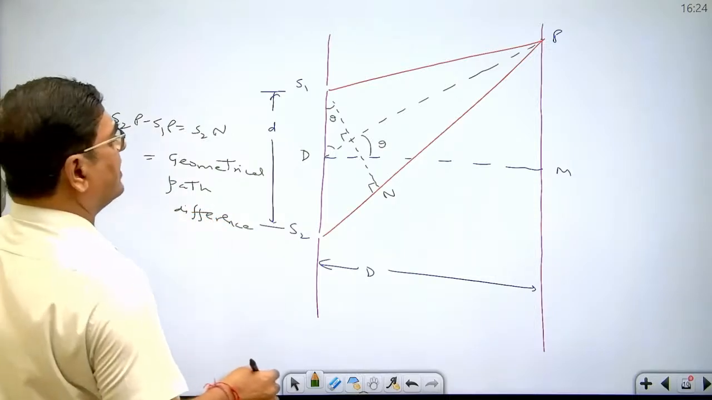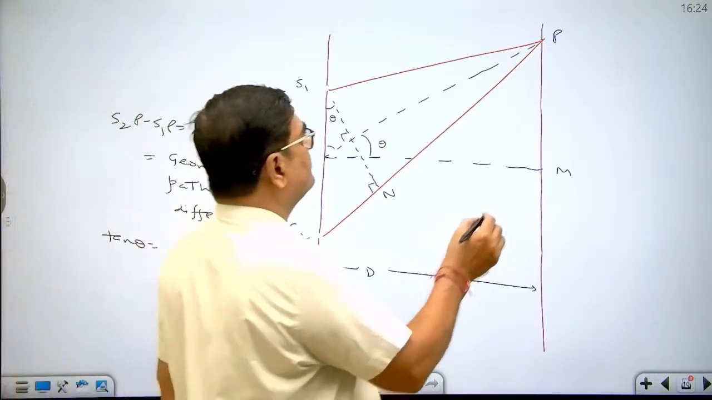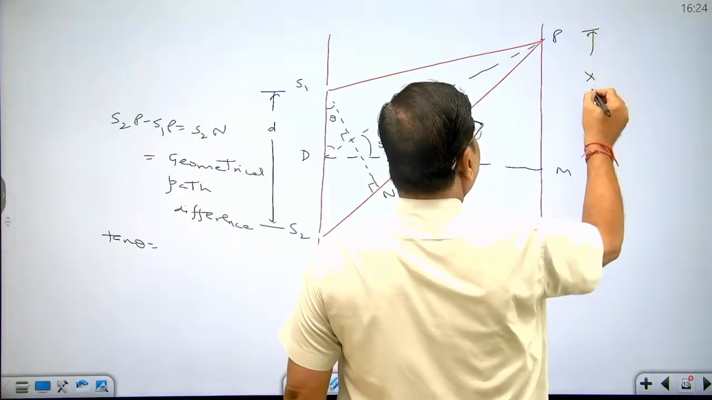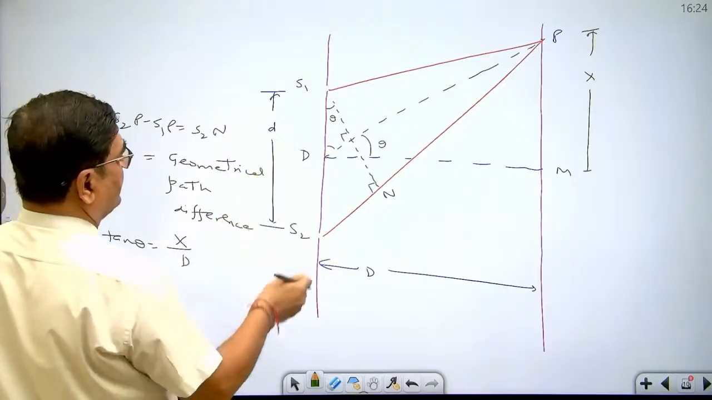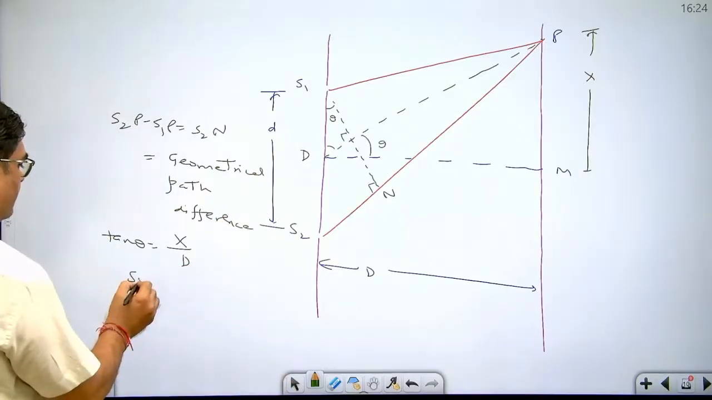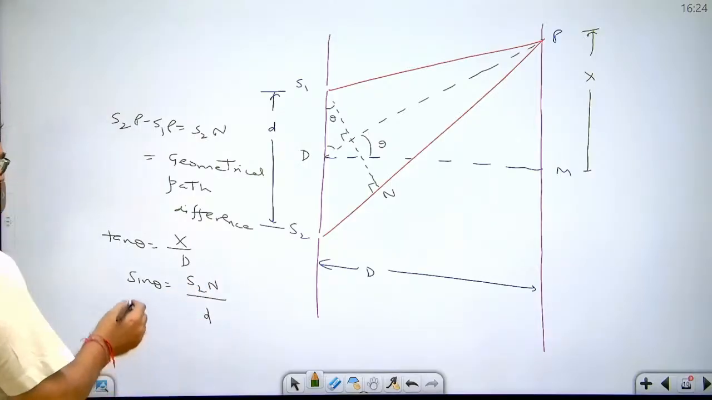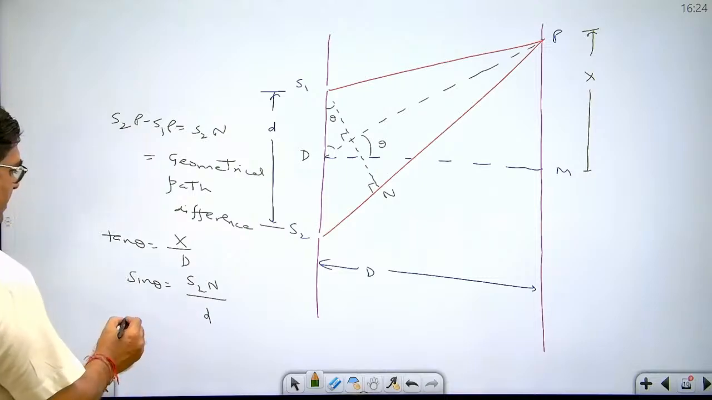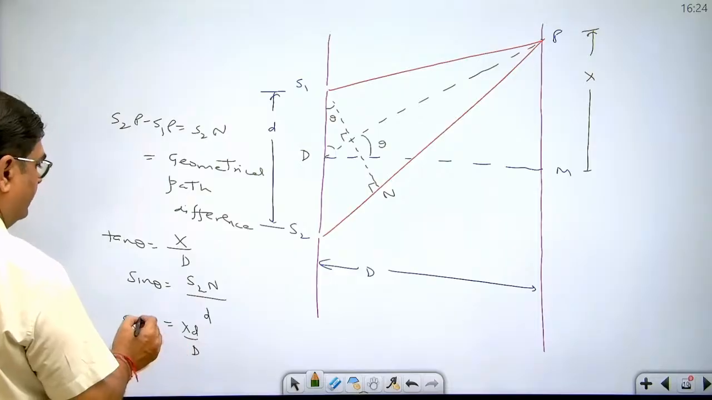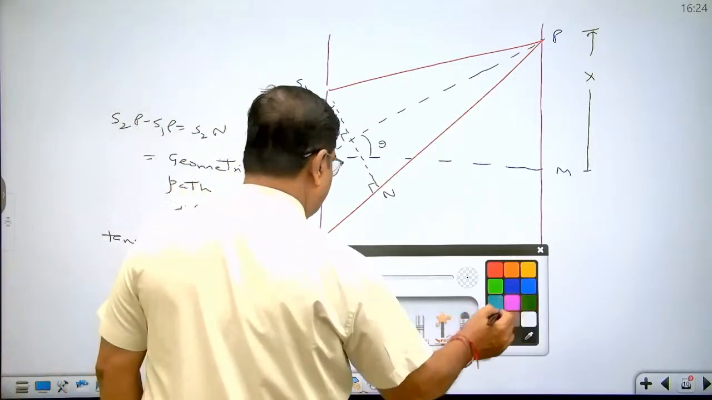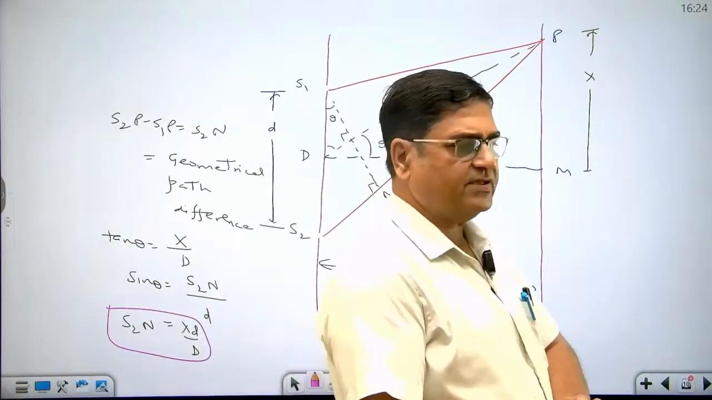In triangle DMP, we can write tan theta equal to x upon capital D. And in triangle S1S2N, we can write sin theta equal to S2N upon S1S2. Since sin theta is approximately equal to tan theta, we can write S2N equal to what? xd upon D. Okay, this is the geometrical path difference. So remember, geometrical path difference is xd upon D.